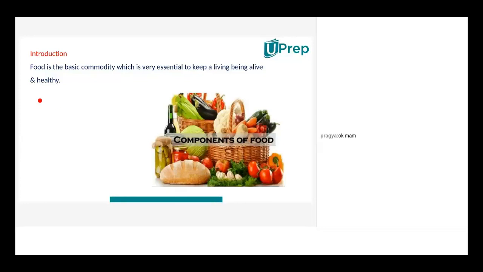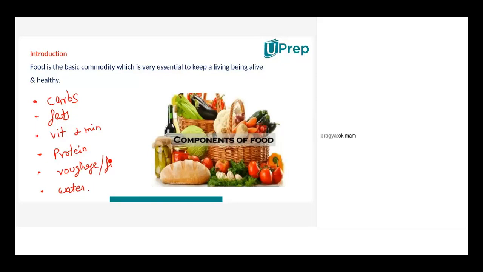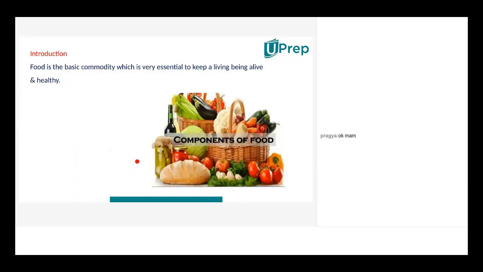So what are the components of food? Pragya? Ma'am, components of food: carbohydrates, fats, vitamins and minerals, like dietary fibers. Yes, roughage, fiber, dietary fiber, they are all the same. Okay, so these are the most important. Under minerals we'll have the trace elements, right? So these are the important components of our food.